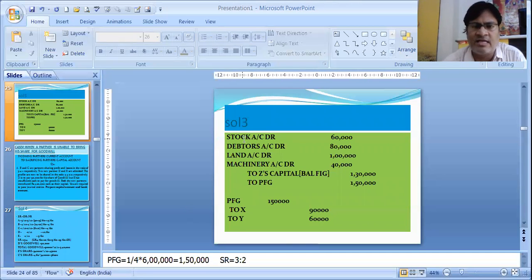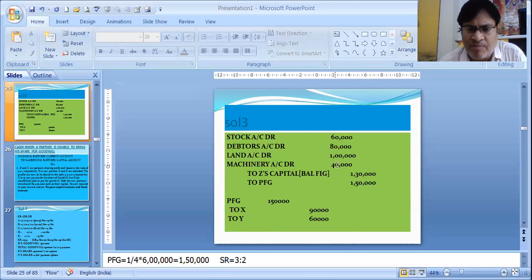So what is he bringing? He is bringing stock 60,000, debtors 80,000, land 1 lakh and machinery 40,000. So all these assets we have debited to Z's capital, the balancing figure. How do we get it? He is bringing a total of 2,80,000. The total assets which he is bringing are 2,80,000.